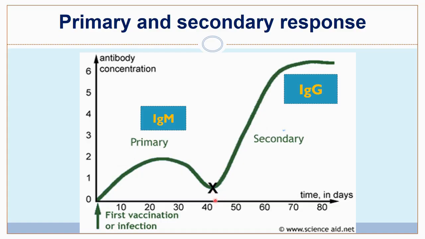And then at this point, if you give the second dose of vaccine, or secondarily the child is infected, then this time the lag phase is very short. Suddenly you get a high amount of antibody, and then rapidly it rises, and the type of antibody you get is IgG type. So the function of this is long lasting, so this persists for longer time. So when you give second, third dose of vaccines, these things are happening. So you have to understand what is primary and what is secondary response.